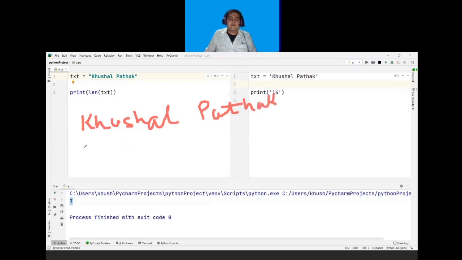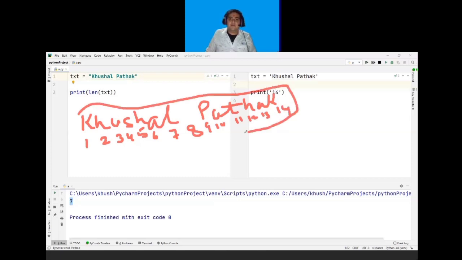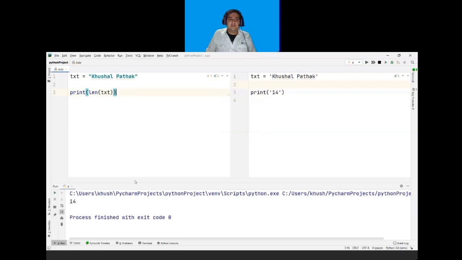The counting will be 1, 2, 3, 4, 5, 6, 7, 8, 9, 10, 11, 12, 13, and 14. So the output will be 14 here. If I run this program, it will give me my output as 14. So this is how we can find the length of a string.